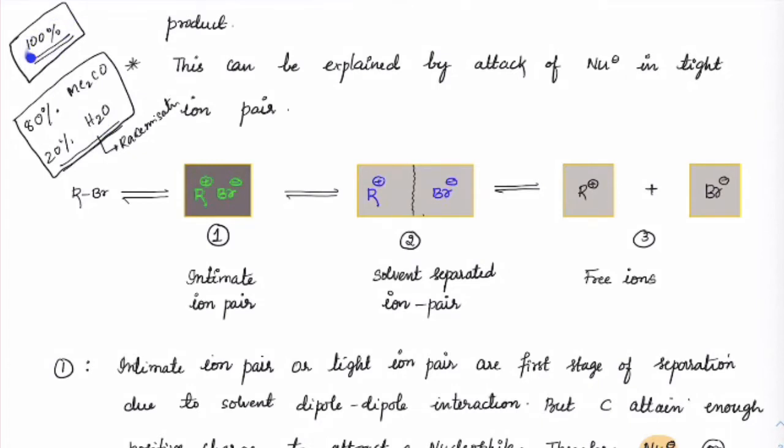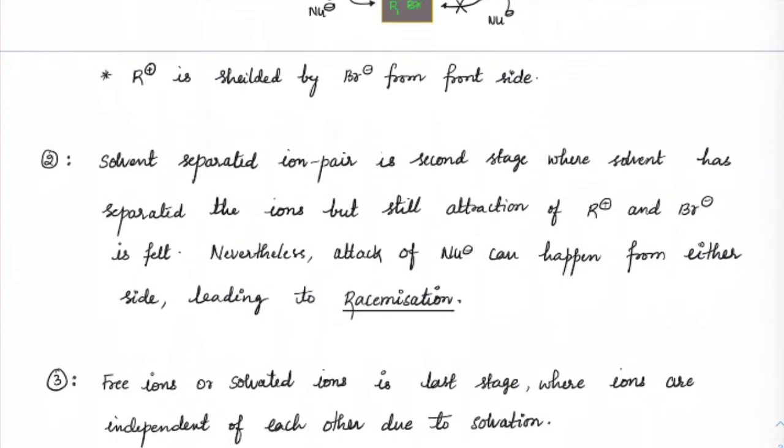If you have 100% protic solvent and highly polar solvent, then chances of inversion are more. So here inversion takes place more as compared to racemization. This is what has been observed in many cases as long as you have high polarity of solvents. This is what we were discussing yesterday.